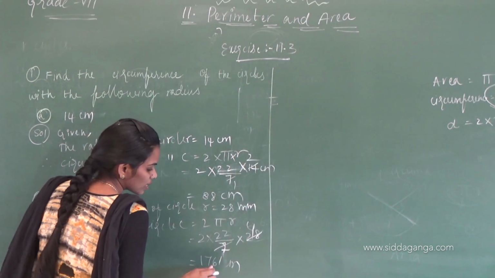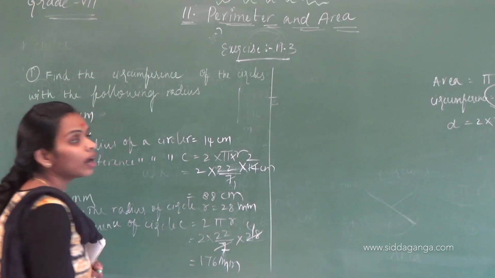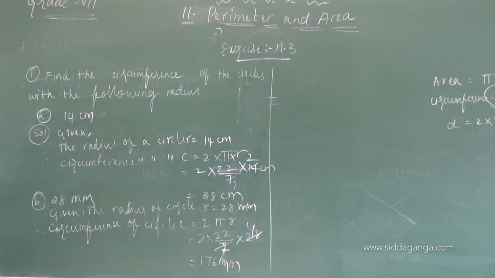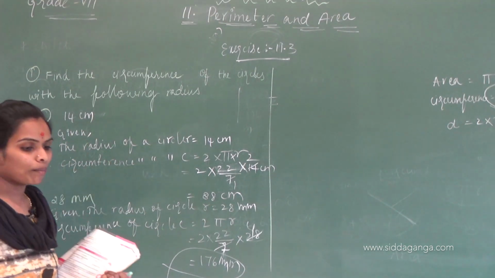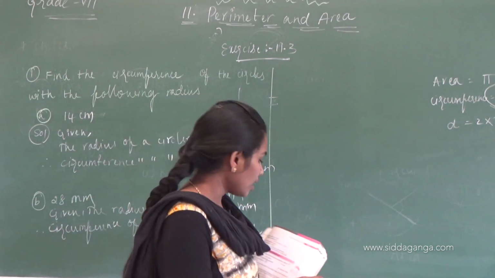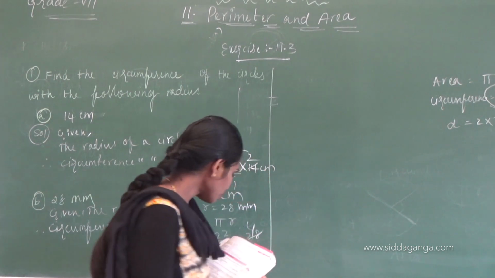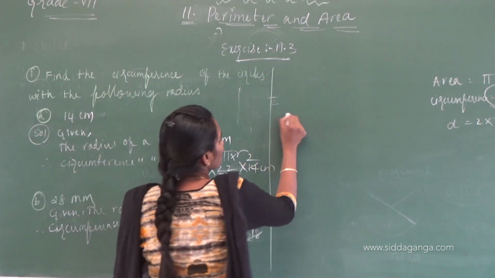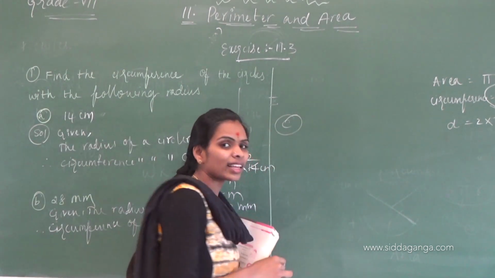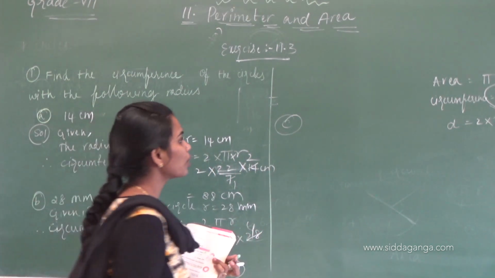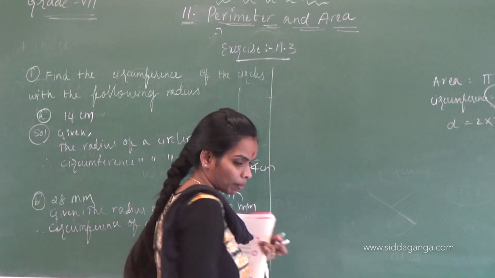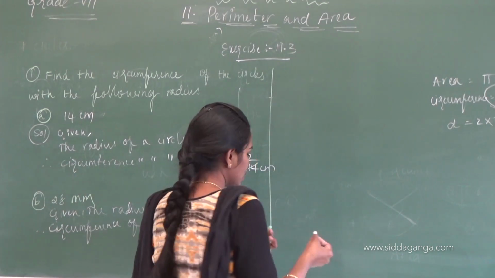What is the circumference of the circle if the radius is 28 mm? 176 millimeters. And then in the next question, 21 centimeters, I think you can do that. Just you have to do it for homework. Second question.